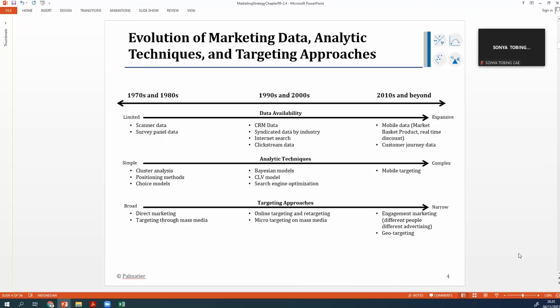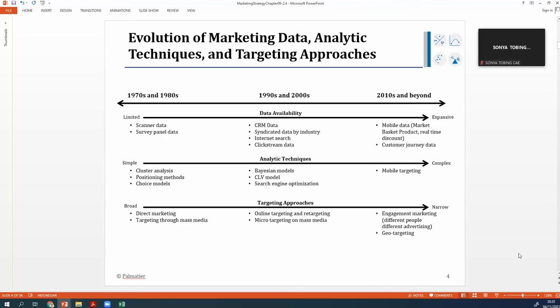On the targeting approach, usually it used direct sales or mass media. We send our sales force to the area, having conversations with people, asking what they need. Or putting ourselves at the gas station: every car coming, you offer a brochure, saying okay, we have a discount. That is old school. And then it changed to online targeting, micro-targeting on mass media.